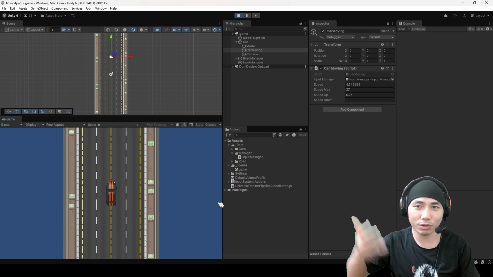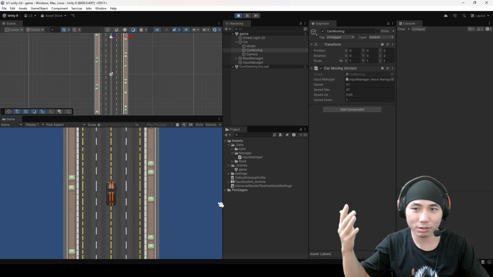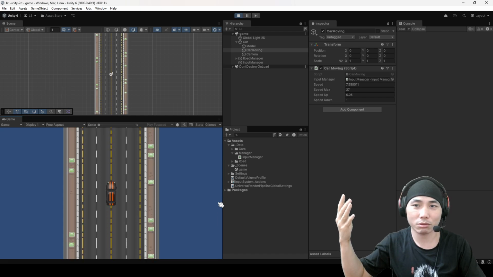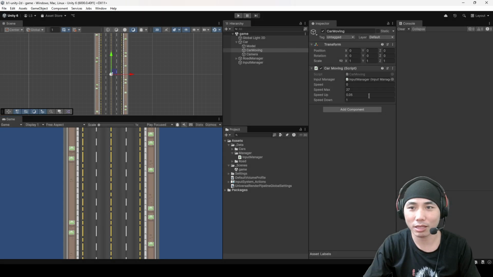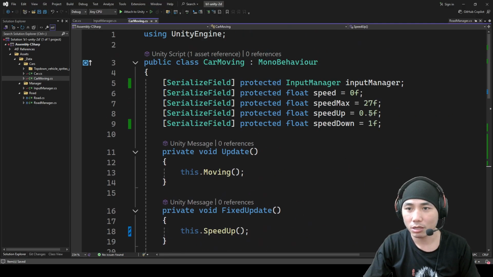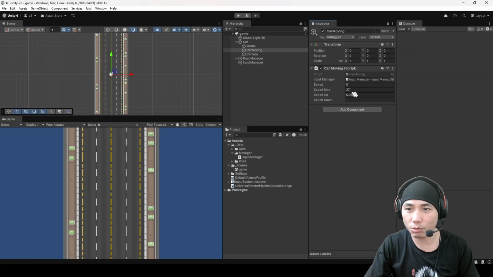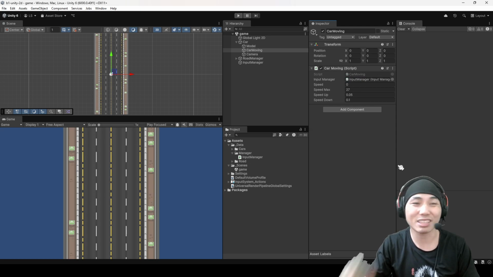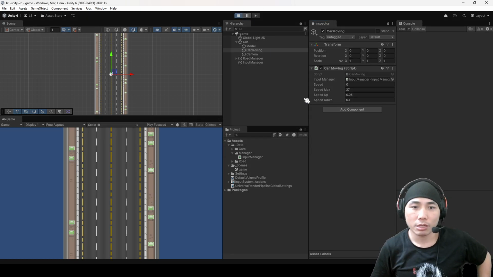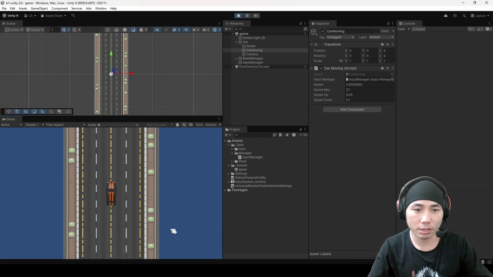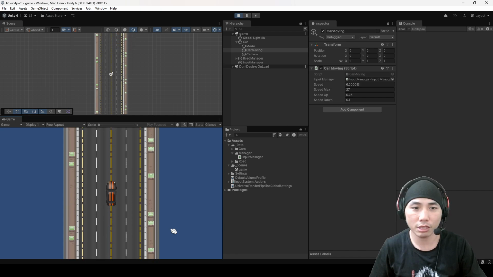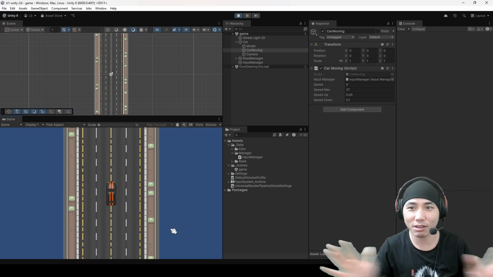You see the car will increase, but when I release, the car will stop immediately, right? You can see the car will stop very fast. I don't like it. Okay, let's put another number over here, like this and like this. You can manually change here, or you can reset this one, but when you reset this one, you have to manually drop over here. That's also a problem I will solve later, but not now. Okay, let's play the game again. You see now nothing happened, and when I press W, it will increase, and then I release, it will slow down. Perfect.